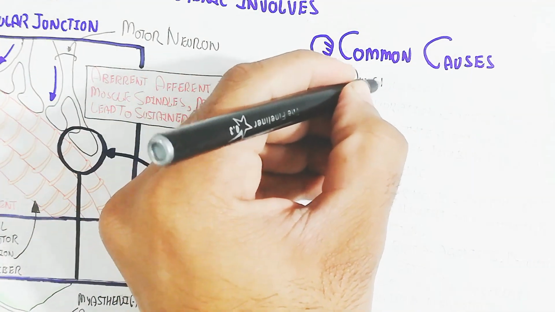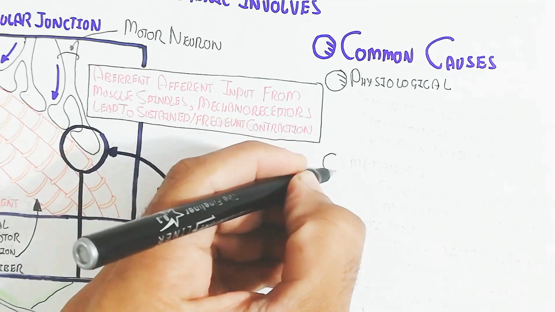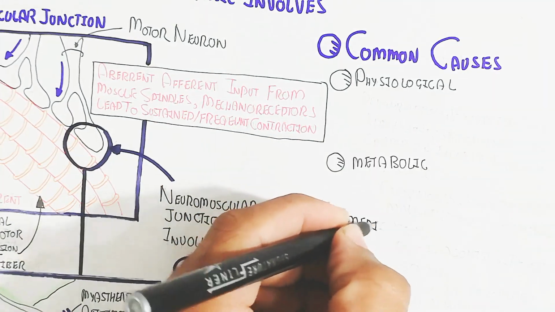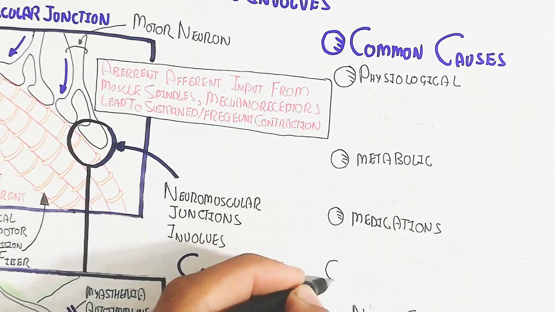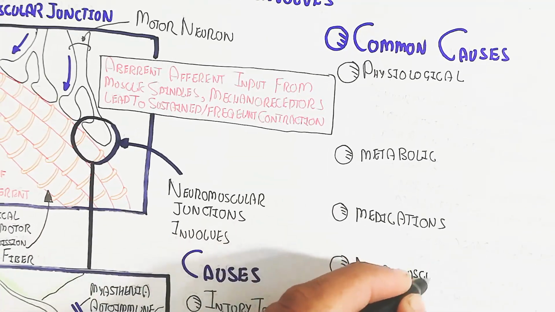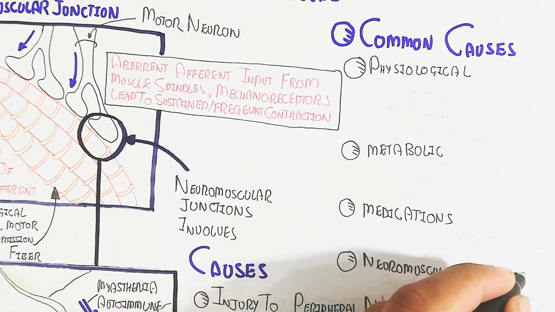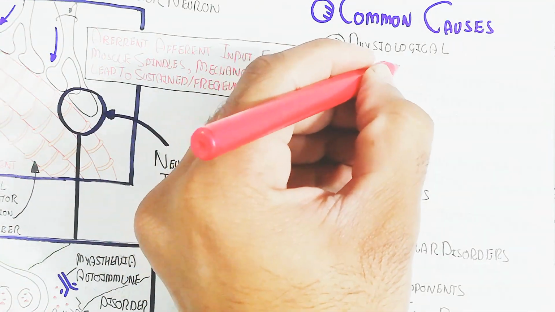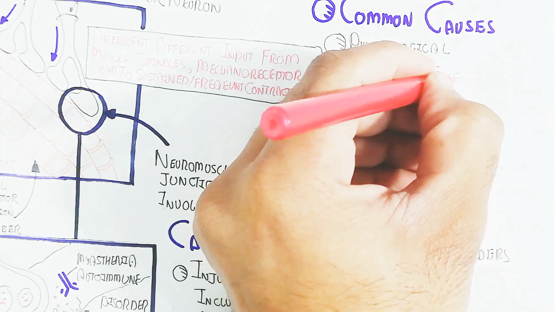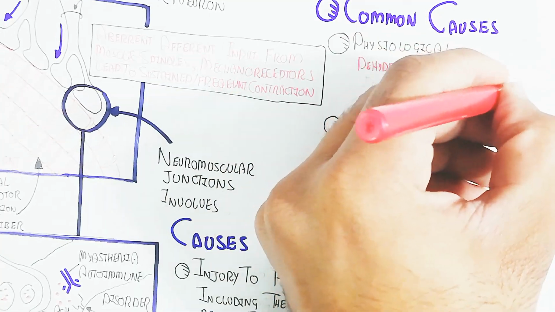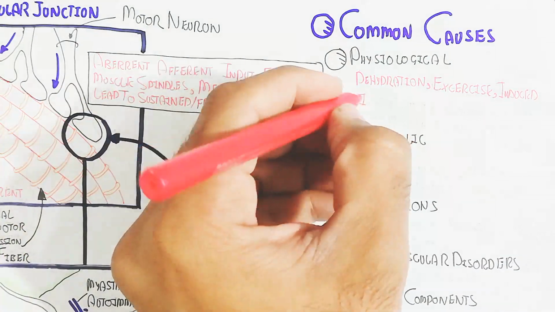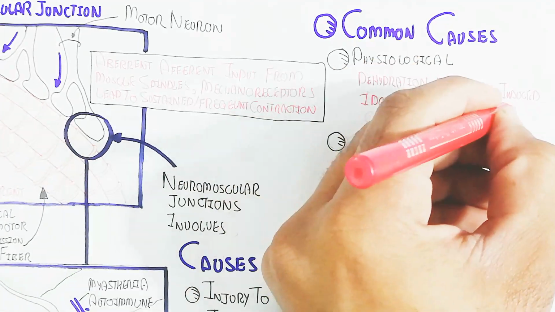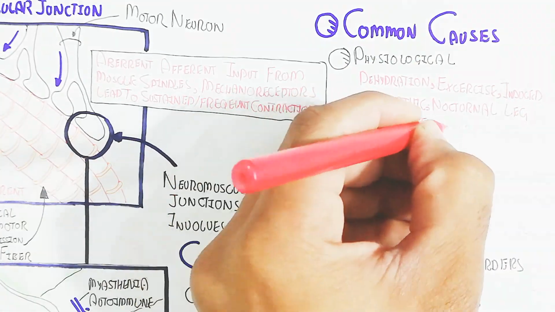Common causes we will understand in this order: first physiological, then metabolic, then medication, and then neuromuscular disorder. Number one is physiological: dehydration. We require hydration during exercise. So dehydration and exercise without hydration, idiopathic nocturnal leg cramp, or elderly and pregnancy.